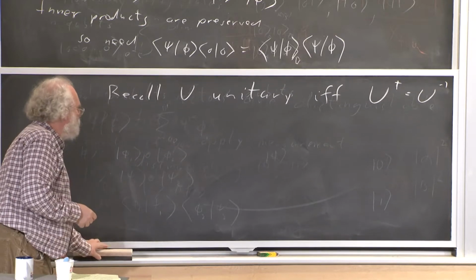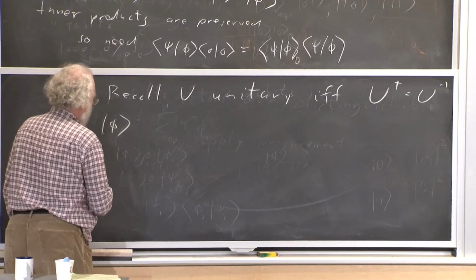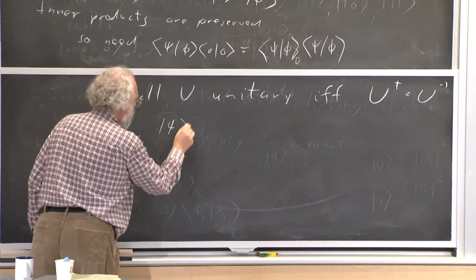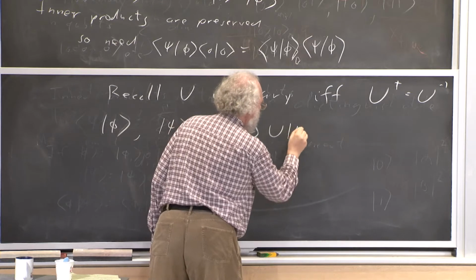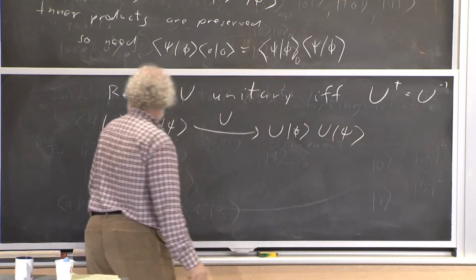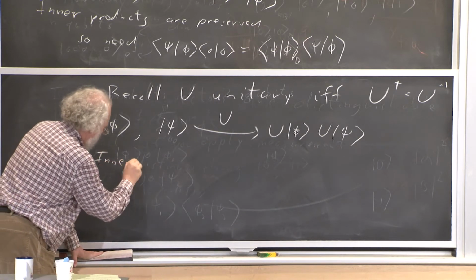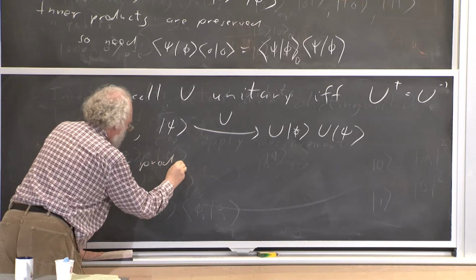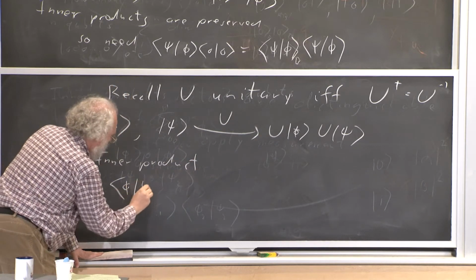So phi and psi get mapped by U to U phi and U psi. And the inner product here is just, say, phi psi.